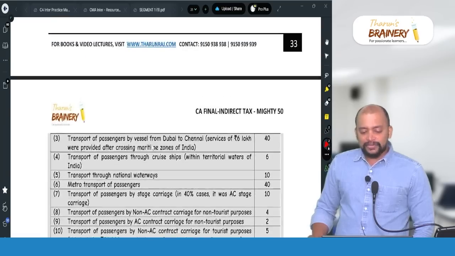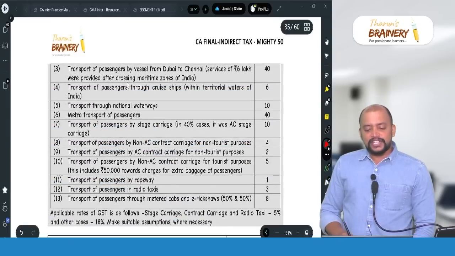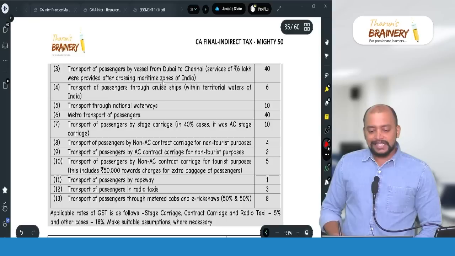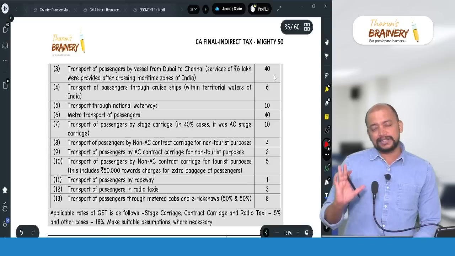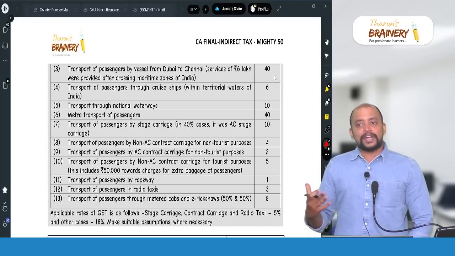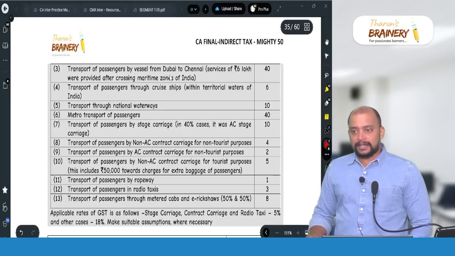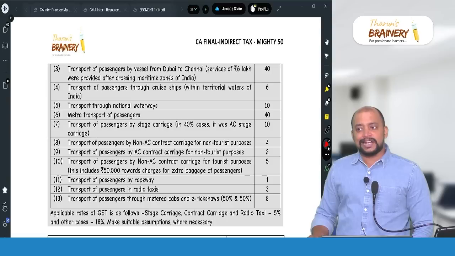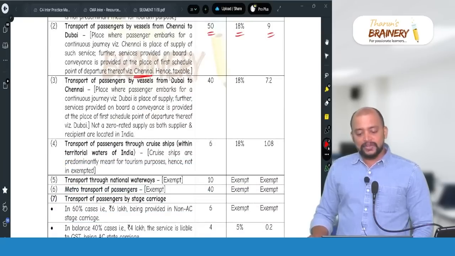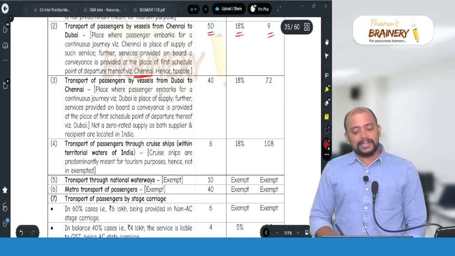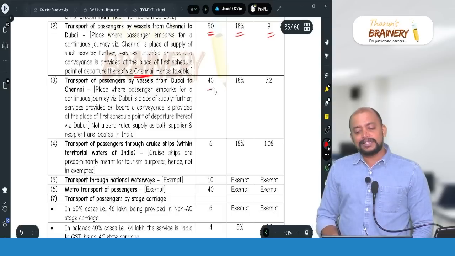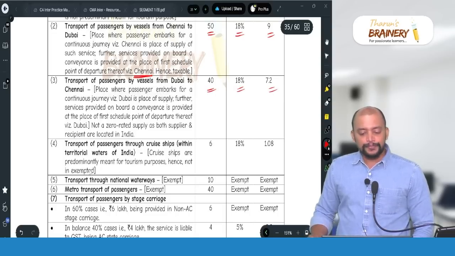Then number 3, transportation of passengers by vessel from Dubai to Chennai. Service of 6 lakhs were provided after crossing maritime zones of India, 40 first. Actually exemption wise we don't have any exemption. Place of supply, if you see, starting point of the passenger Dubai, but both supplier and recipient are located in India, but the starting point of the passenger is Dubai, still it will be taxable. It will not come under zero rated and all. So 40 lakhs into 18%, 7.2.